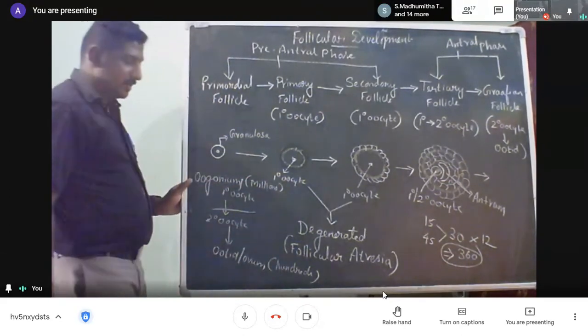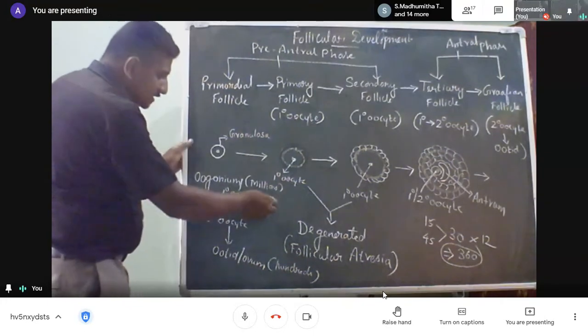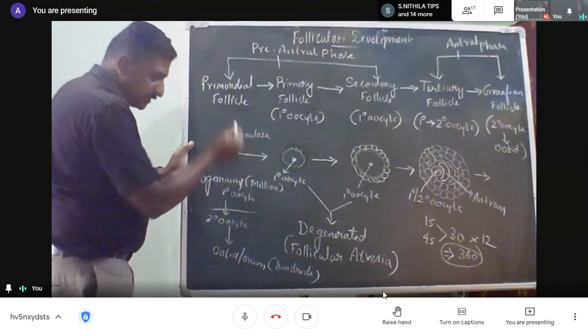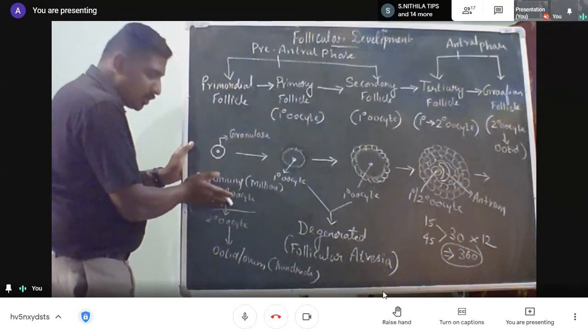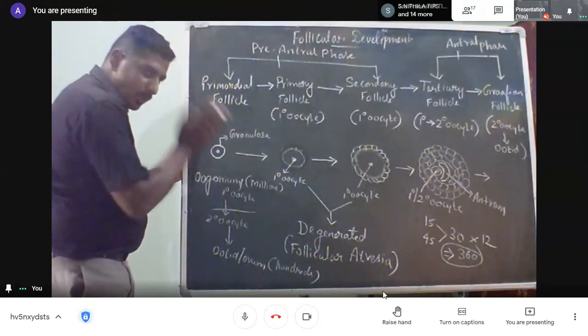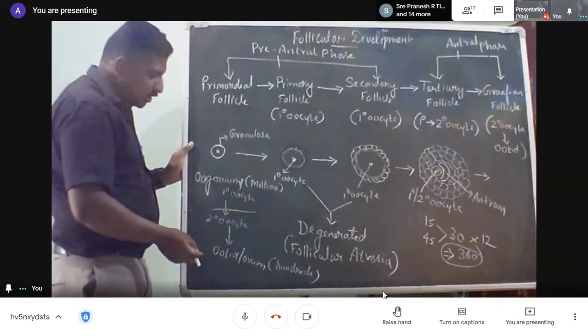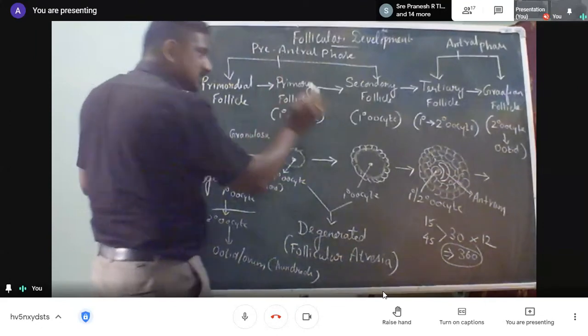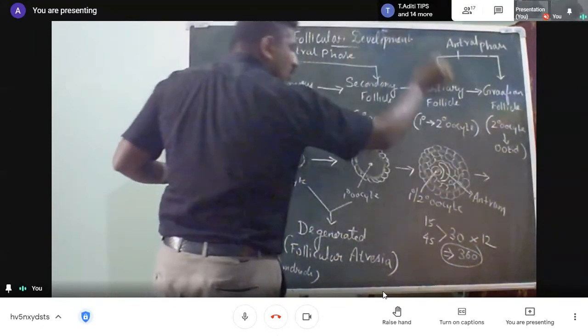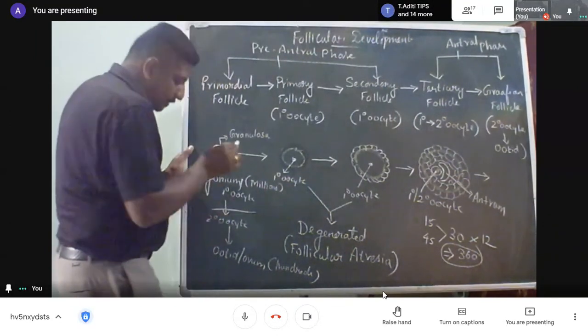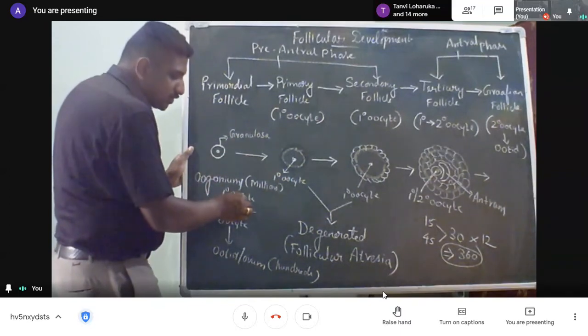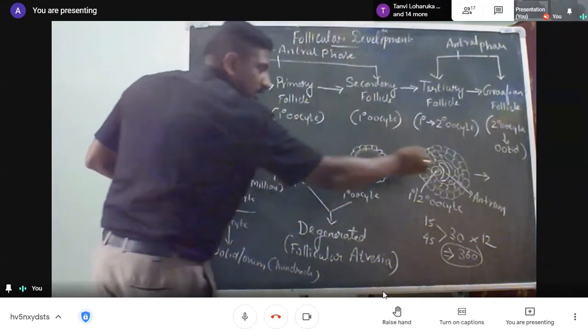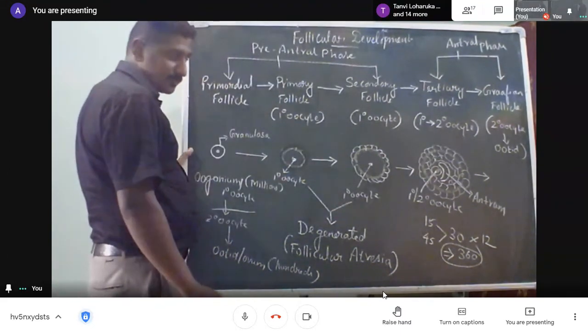Because this is there before the birth. After birth, no more primary oocyte or oogonium is added. Only the secondary oocyte alone is released. So most of the primary oocytes get transformed into secondary oocytes, but in these cases, most of the oocytes will not get transformed into a secondary oocyte.